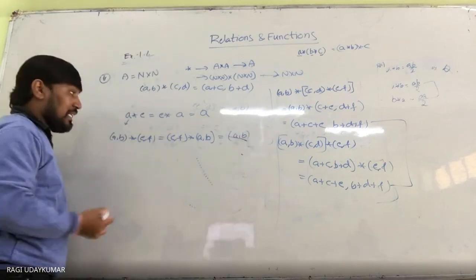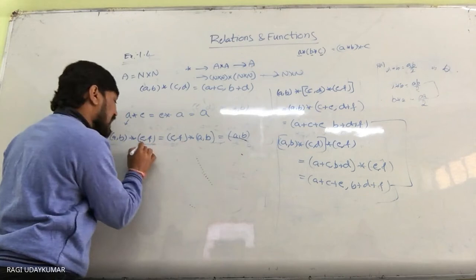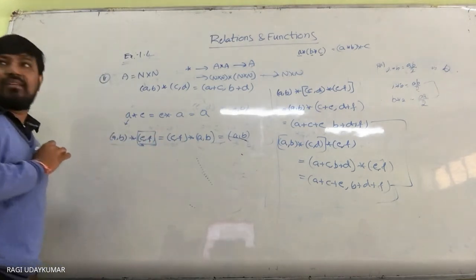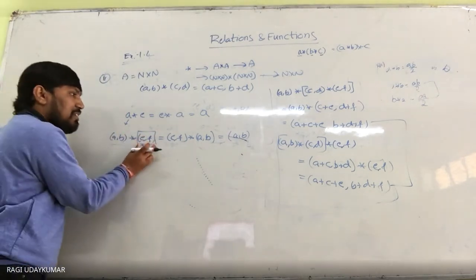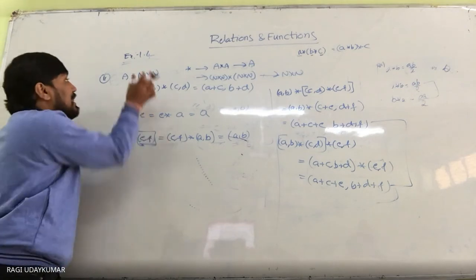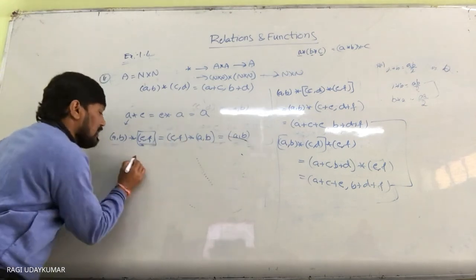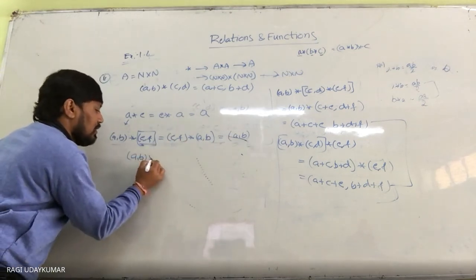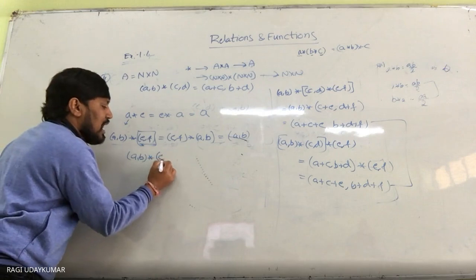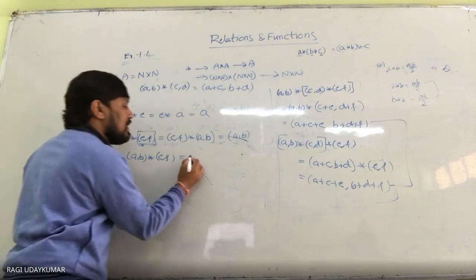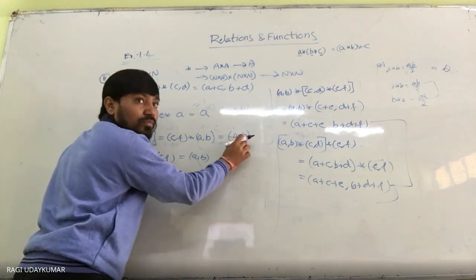If any element like this exists in the set, then you can say that it is the identity. So (A, B) star (E, F) should be equal to (A, B).